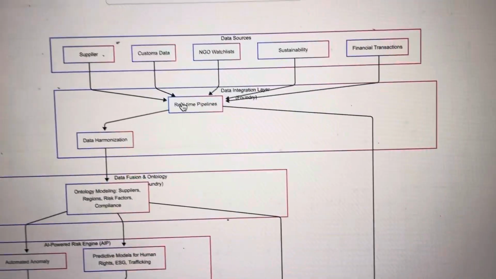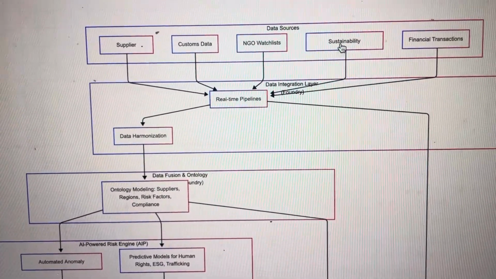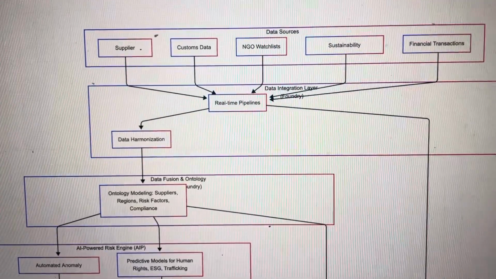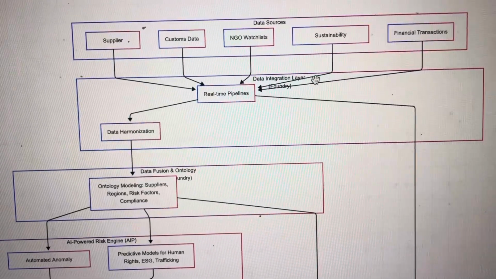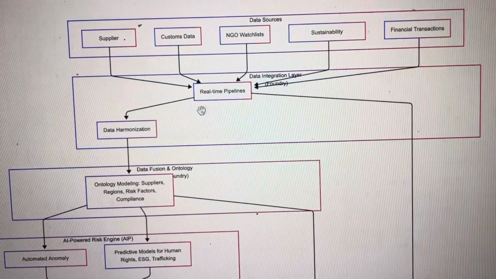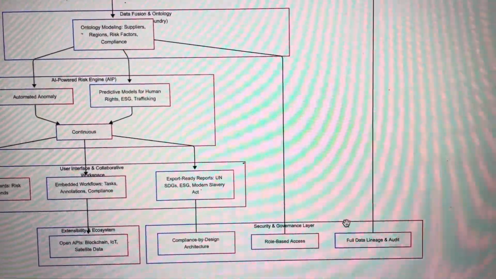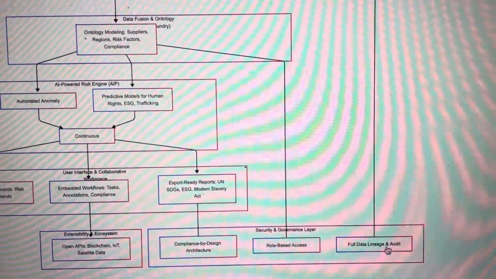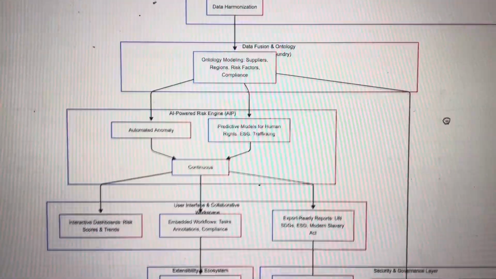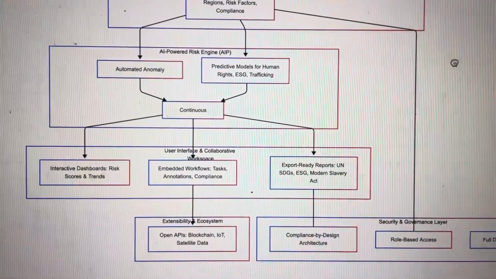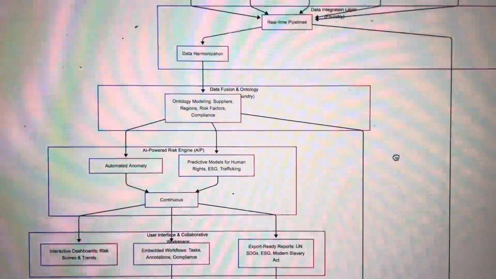So while we have this, we have the data sources, that is the supplier, customs data, NGO watch lists, sustainability, financial transactions. We also have governments that will be offering data sources, with the data integration layer into Foundry with a real-time pipeline. The real-time pipeline also channels data into the security governance layer for full data lineage and audit. So this is what we have. This is our architecture for the system, and this is what we're trying to build out on Guardian.io.